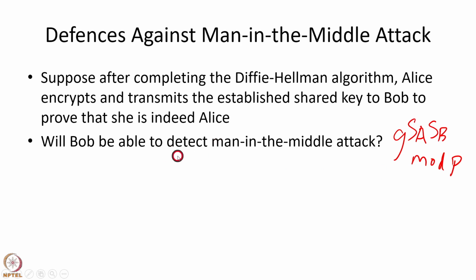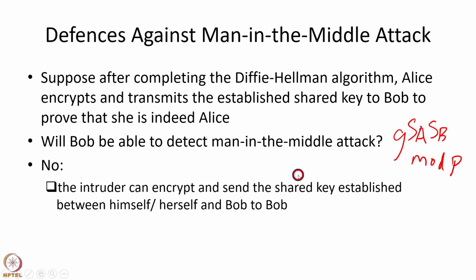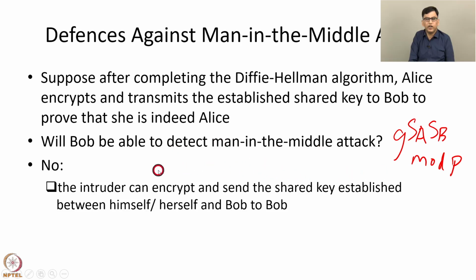So, will Bob be able to detect a man in the middle attack? No, because the intruder can encrypt and send a shared key established between the intruder and Bob to Bob. Bob thinks that he has a shared key with Alice, but actually Bob has a shared key with Mallory, who is the intruder. So, the intruder can just break this scheme by encrypting and sending the shared key established between the intruder and Bob to Bob. So, this scheme does not defend against the man in the middle attack.